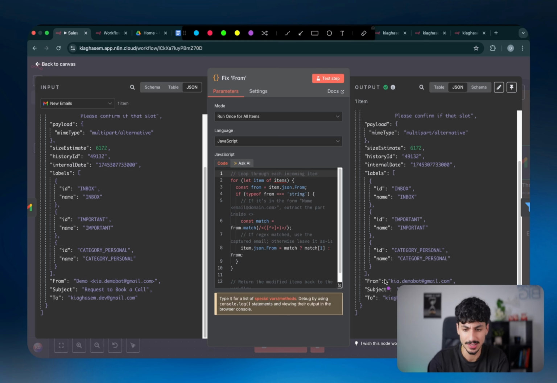So if I go to the bottom here, you can see that the from changed from demo email address to just email address. And this is going to be significant in the next node. Now over here, you guys don't have to change anything, so just leave it as it is.